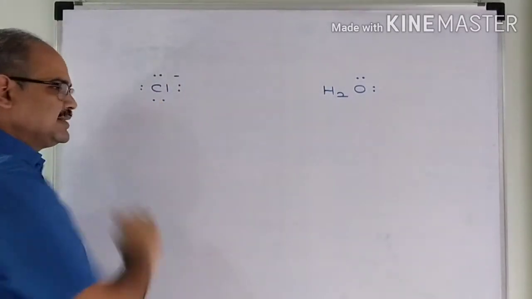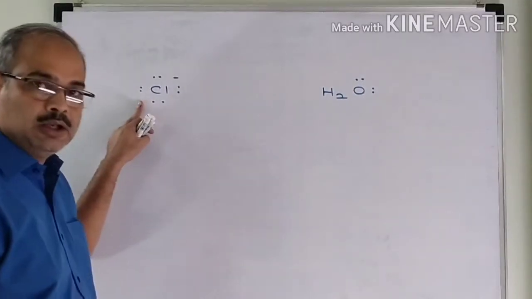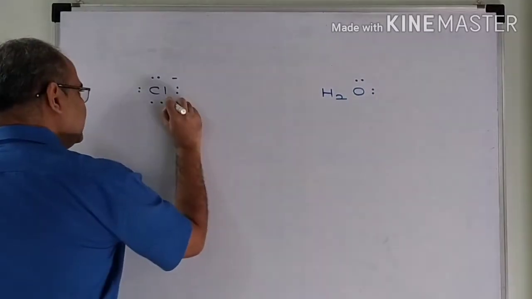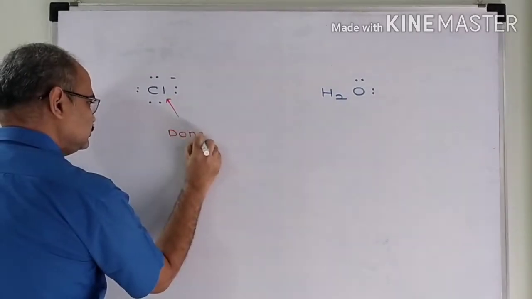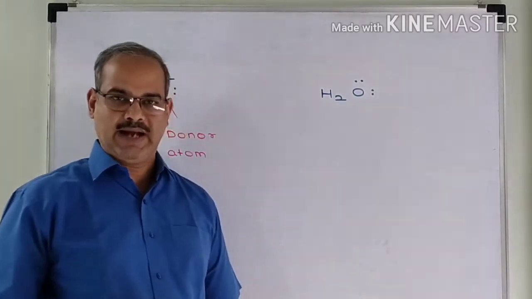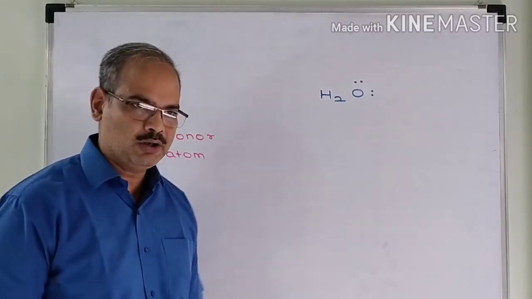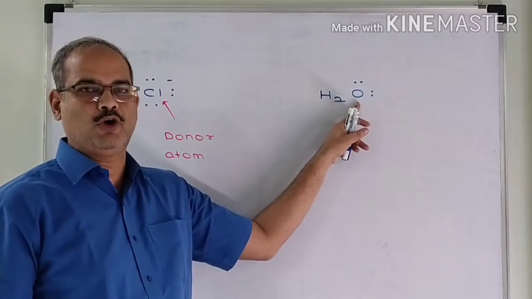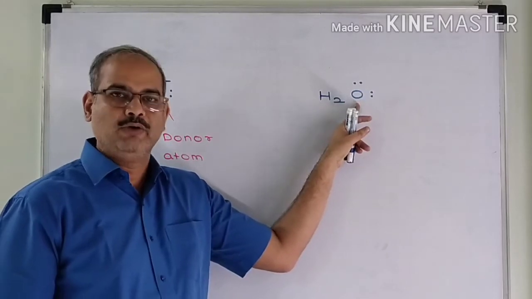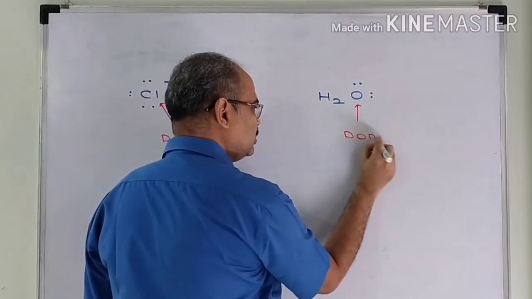So when chlorine acts as a ligand, the electron pair required for coordinate bond is donated by chlorine. So here chlorine is known as donor atom. When water is used as a ligand, then the electron pair which is required for the formation of coordinate bond is given by oxygen atom from water molecule, means oxygen donates the electron pair. So in water, oxygen is a donor atom.